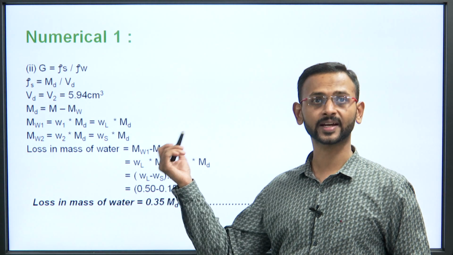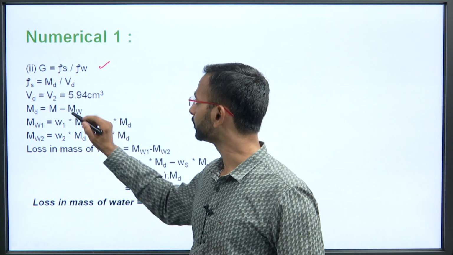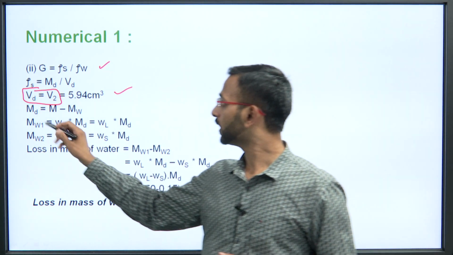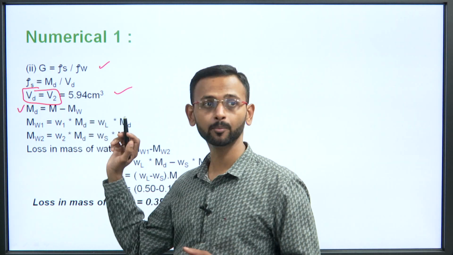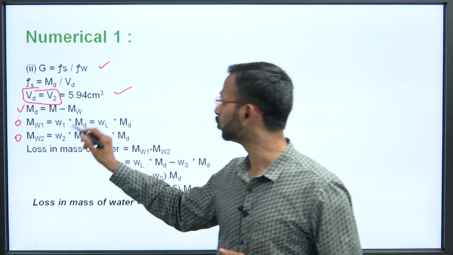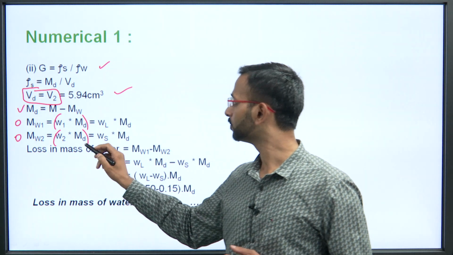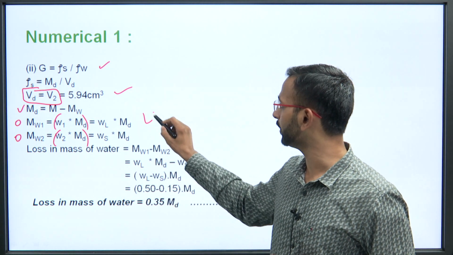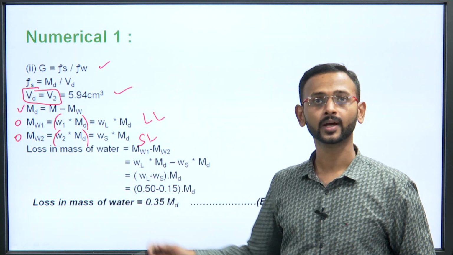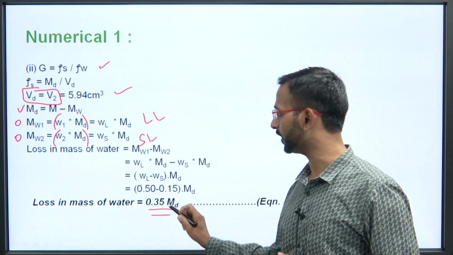Now, taking into consideration the second thing, G is equal to rho S by rho W, and density is equal to MD by VD. We know that V2 is equal to VD, that is 5.94 cm cubed, and the mass of solid is M minus MW. Then we talk about the very first thing, MW1 and MW2. So, it is water content into the soil solids, and similarly the second one, taking into consideration the liquid limit and the shrinkage limit. So, the loss in mass of water will be M1 minus M2, and it comes out to be 0.35 MD.